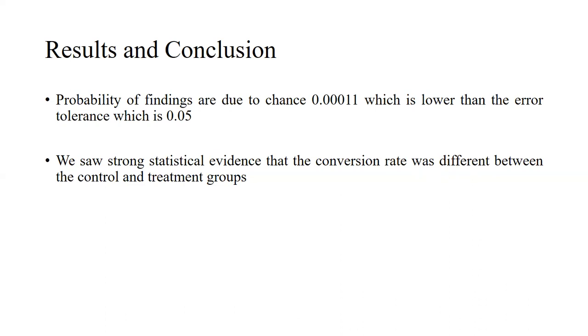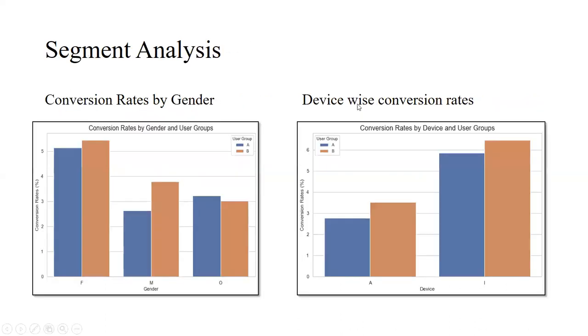To support this logic, we did some segmentation analysis. Our first analysis was conversion rates by gender. The treatment group has a higher conversion rate than the control group for all genders, and female users have a higher conversion rate compared to other genders. Device-wise, it is also the same: the conversion rate for both Android and iPhone users is higher in the treatment group.